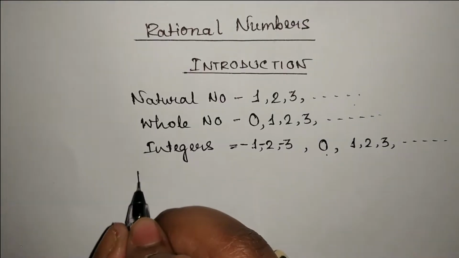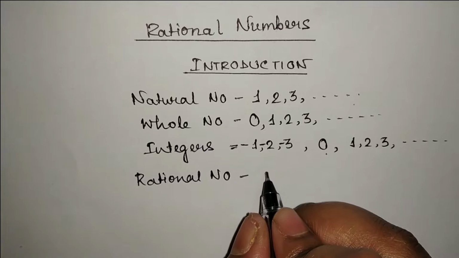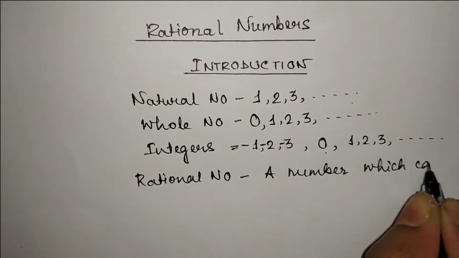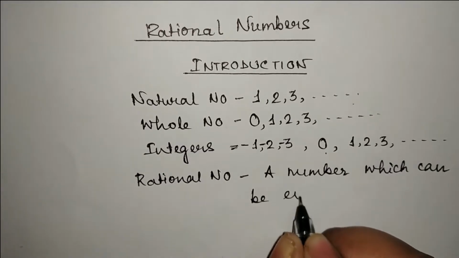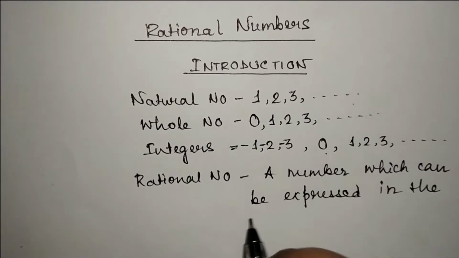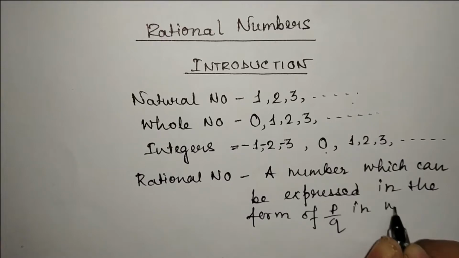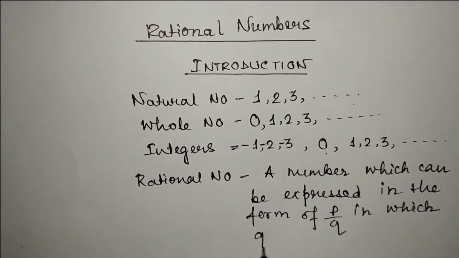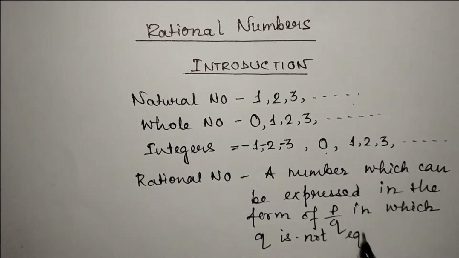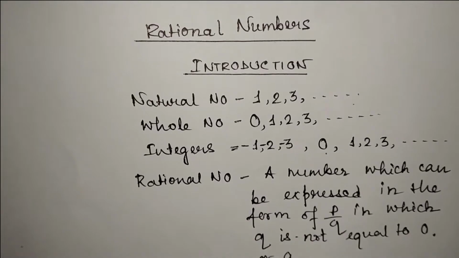Now what are rational numbers? A rational number is a number which can be expressed in the form of P by Q, in which Q is not equal to 0.